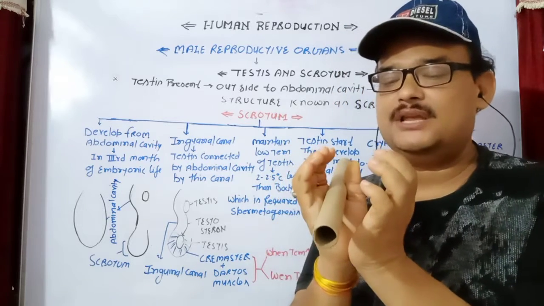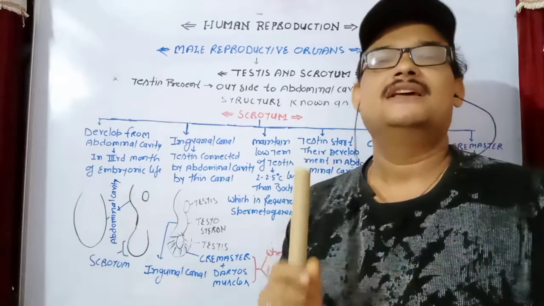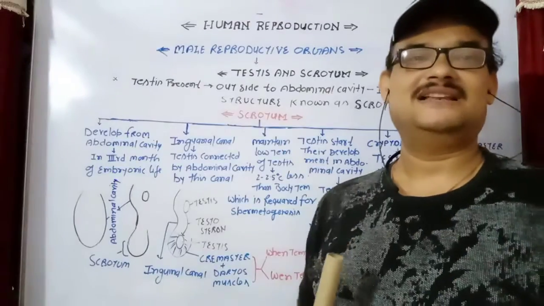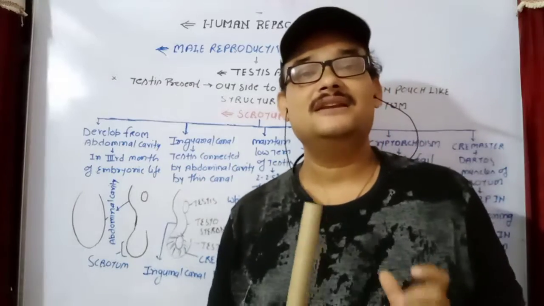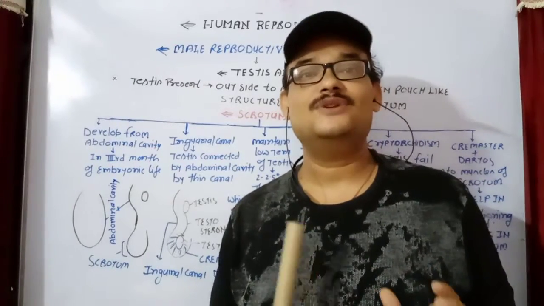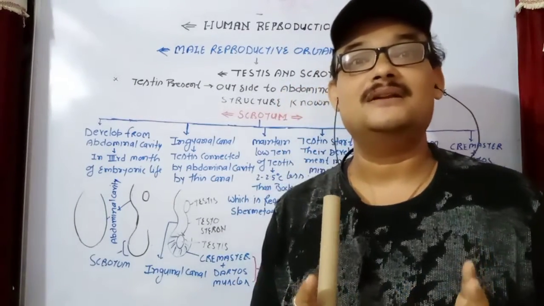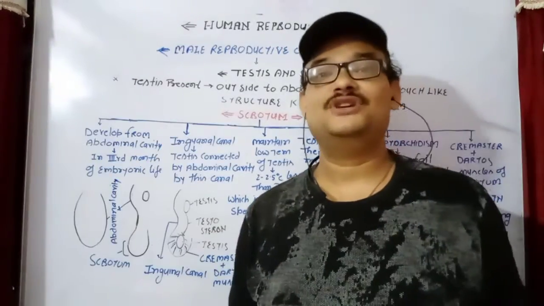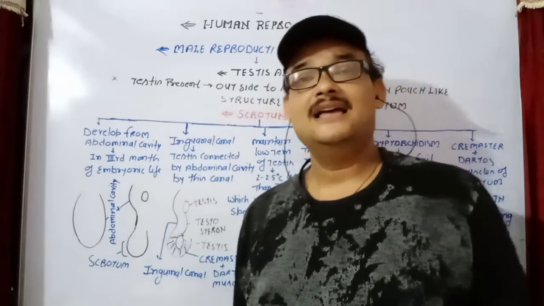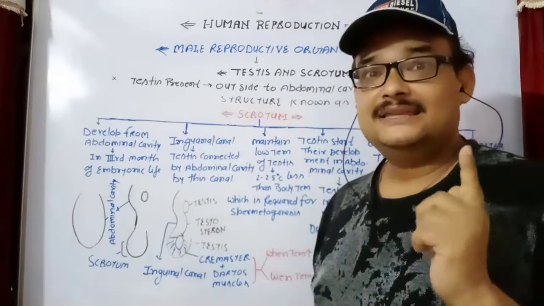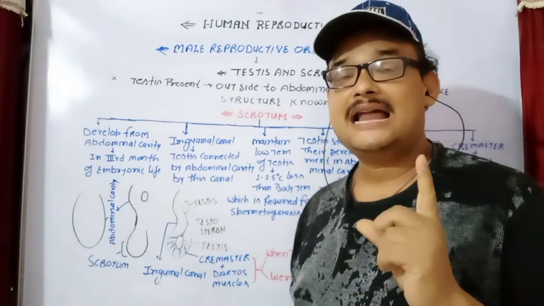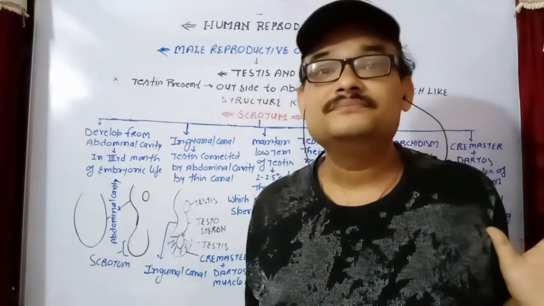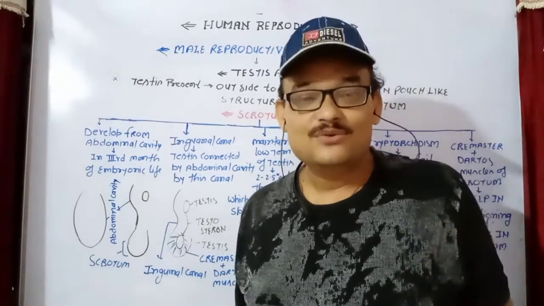In the scrotum, the positioning of the testis is maintained by two types of muscle. The first type is known as the cremaster muscle, and the second is known as the dartos muscle. Very important: cremaster muscle and dartos muscle. They regulate the position of the testis inside the scrotum, and these muscles can also regulate the size of the scrotum. Why and how? That is the question.